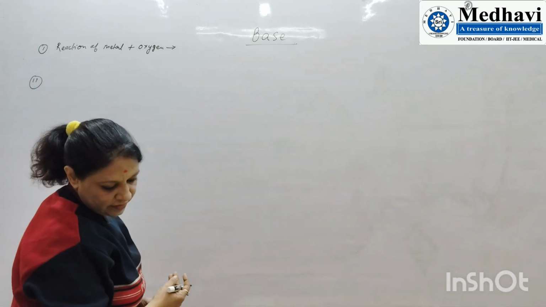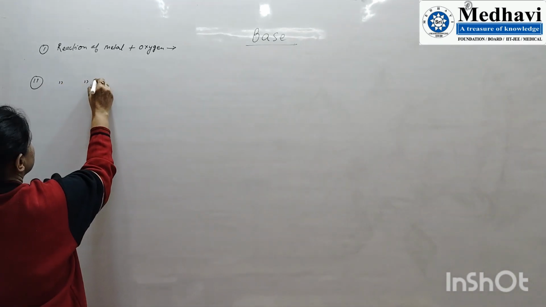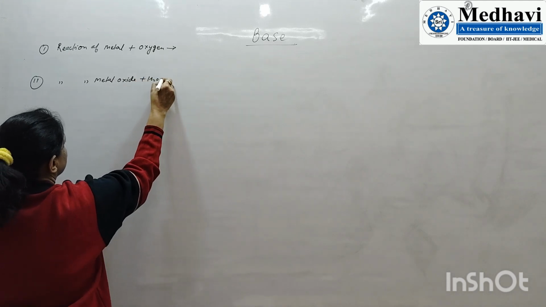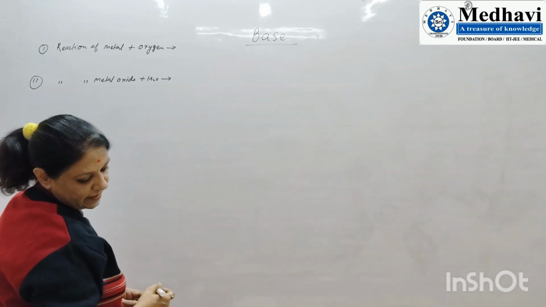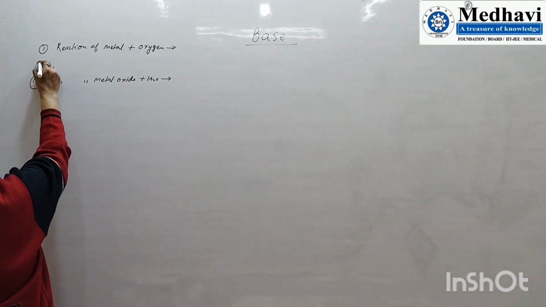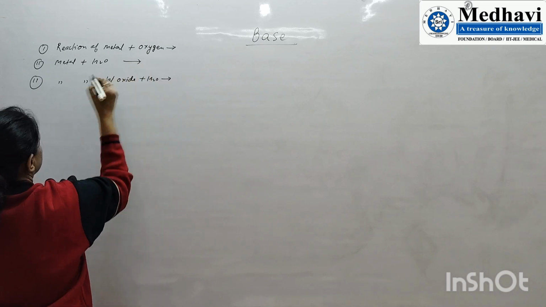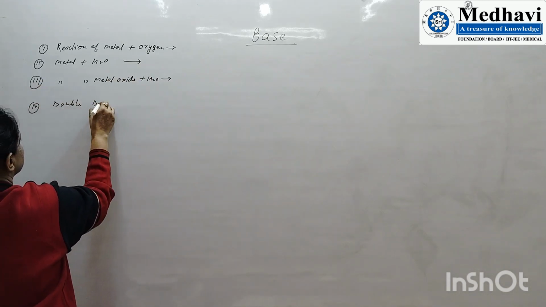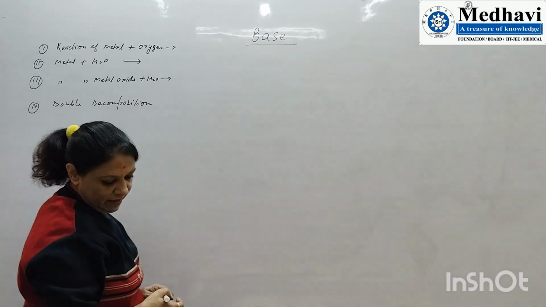Second is the metal with water. Third is the metal oxide with water. Fourth is the double decomposition method.